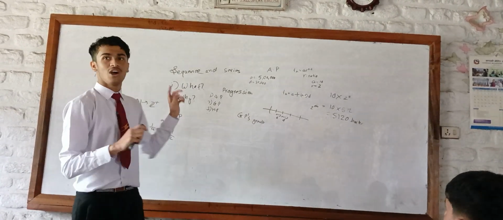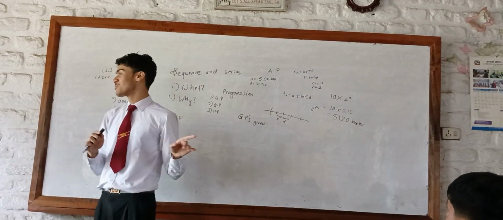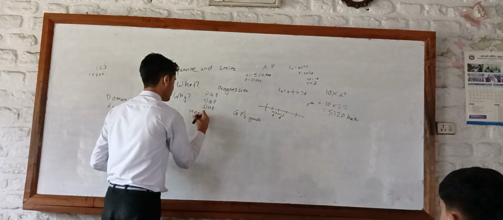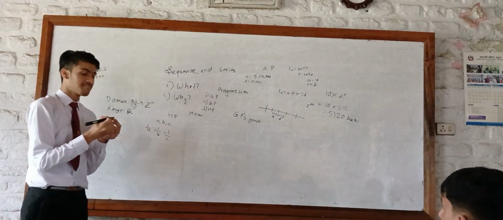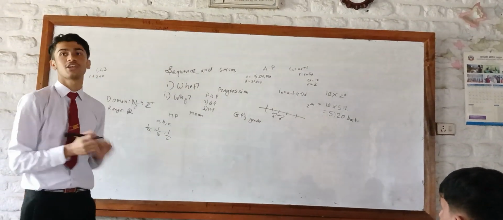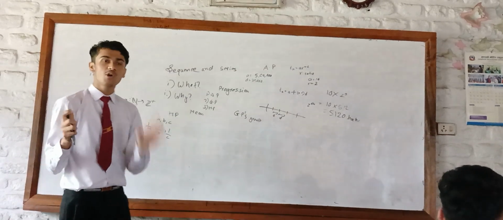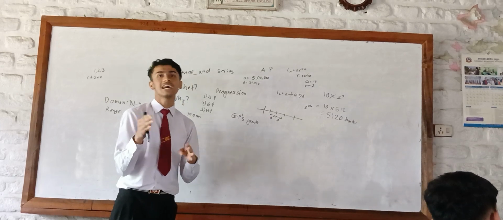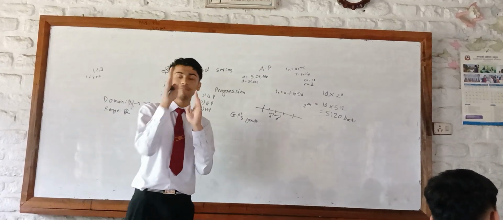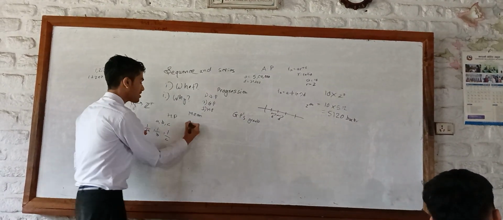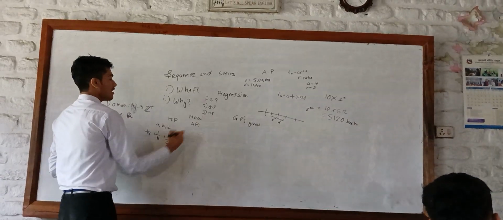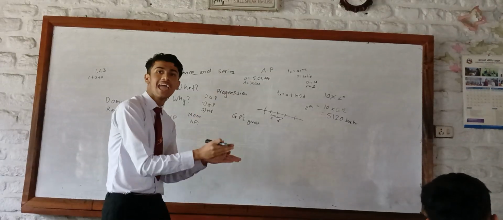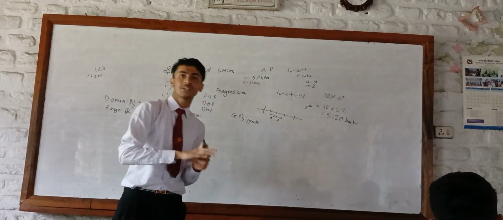Now I will introduce one final concept, then my turn will be done. That is the concept of mean. Let's say we are given two terms that fit the definition of any one of these three progressions. Now, in the field of mathematics, there will always be a third number that will fit the criteria, that will be a part of the progression, but that will lie in between these two numbers. So for the arithmetic progression, we have a number that lies between A and B. If we insert that number, then A, M and B are going to be in an arithmetic progression.